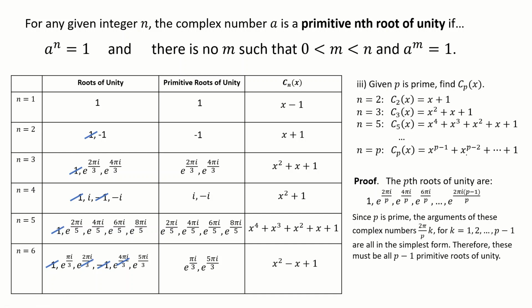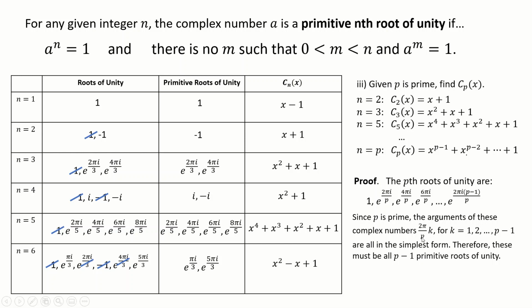Okay. Since p is prime, the arguments of these complex numbers are 2 pi over p times k. As I say, this is for values of k from 1 through to p minus 1. Not including 1 here because I know I'm going to get rid of that. So that would be like the pth root for k equals 0. But the arguments of the remainder of them are 2 pi k over p.